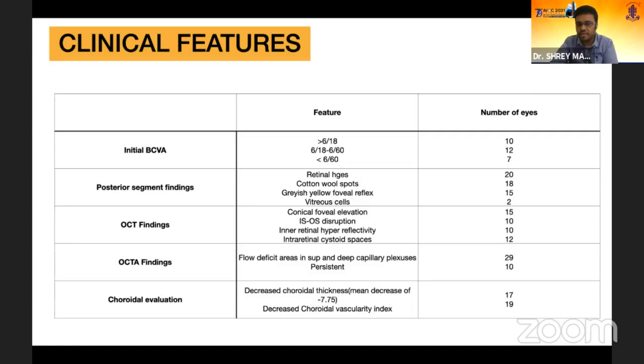The main posterior segment findings were retinal hemorrhages, cotton wool spots, a grayish yellow foveal reflex, and vitreous cells. OCT findings included conical foveal elevation, ISOS disruption, inner retinal hyperreflectivity, and intraretinal cystoid spaces. On OCTA, we saw flow deficit areas in the superficial and deep capillary plexus, which persisted in 10 eyes even after full resolution. The choroidal evaluation showed decreased choroidal thickness and decreased choroidal vascularity index.